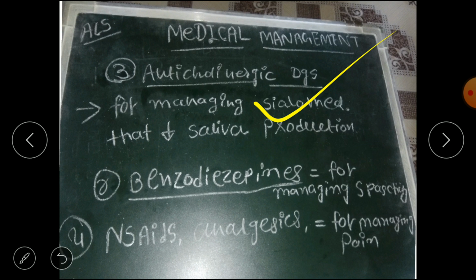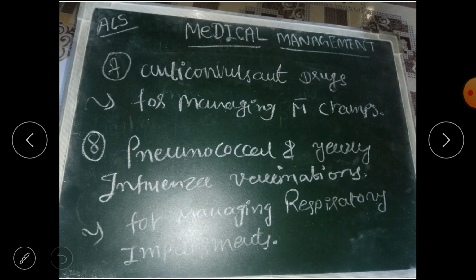Fifth is NSAIDs and analgesics. We all know NSAIDs and analgesics are used for managing pain. Seventh is anticonvulsant drugs. Anticonvulsant drugs are used to manage muscle cramps. Muscle cramps are signs and symptoms of ALS. So to control the muscle cramps we use anticonvulsant drugs, and the muscle cramps will be reduced.